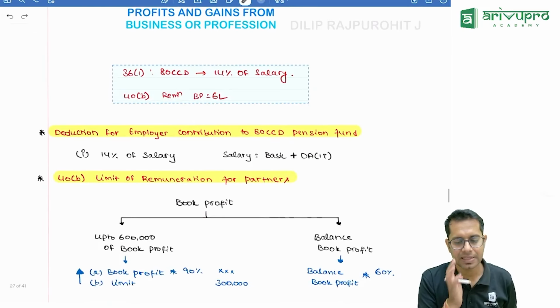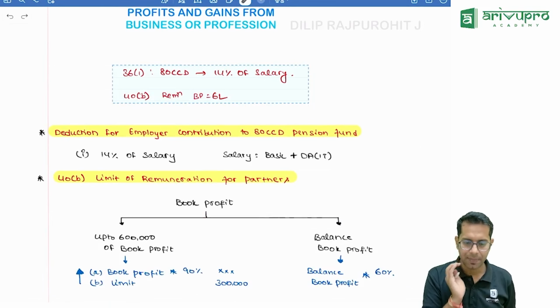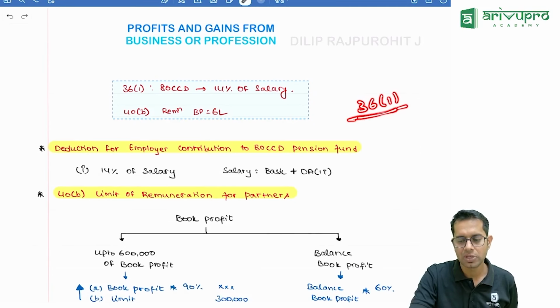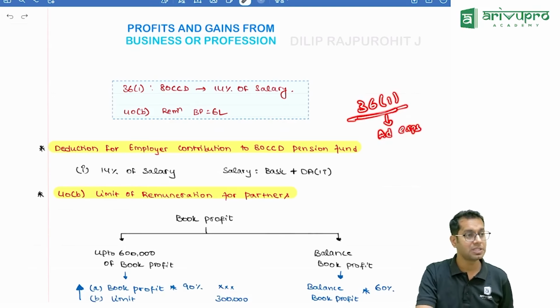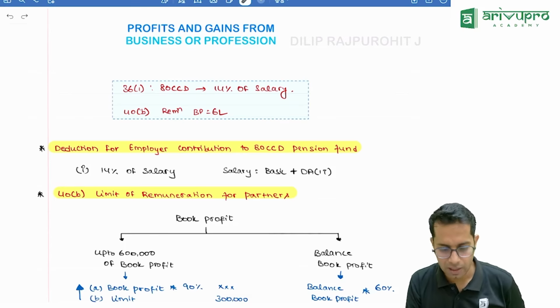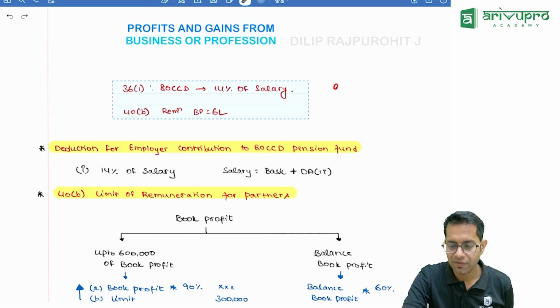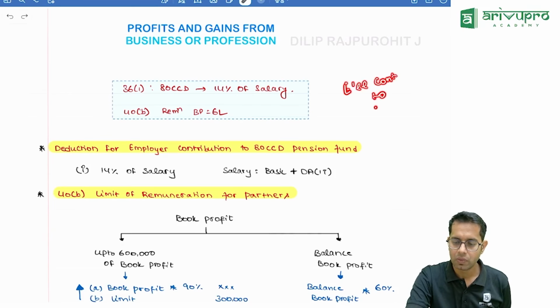Sir, in capital gain, are there any changes, sir? Only a small change is there in capital gain. If you remember, section 36 is there, 36(1), which talks about admissible expenses, expenses which are specifically allowed to be taken by you. In these admissible expenses, we have studied one point called employee's contribution to what? Employee's contribution to 80CCD pension fund.